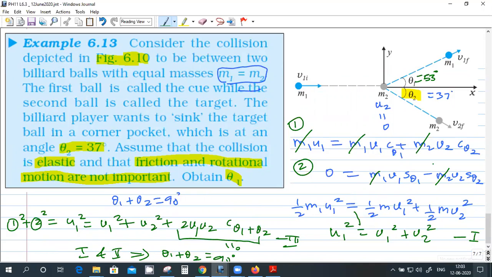Yes. So now I have all the angles known. Now I have two equations in two unknowns. Obviously, U should be known. Otherwise, the answer of the problem will be different. So initial velocity is usually known. It will be given, and we have to find V1 and V2. The full problem will be solved, right?